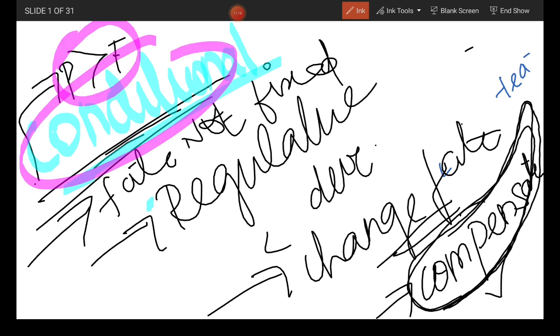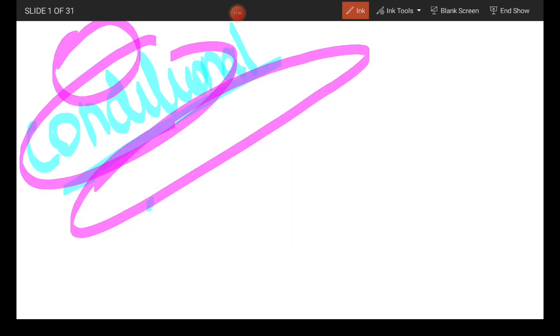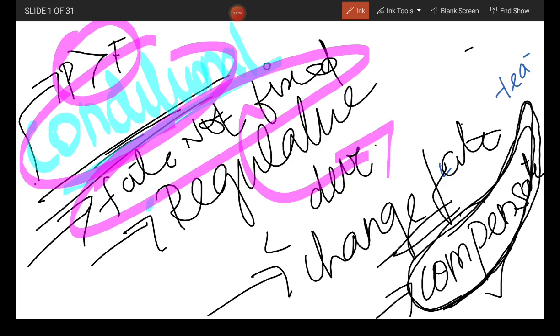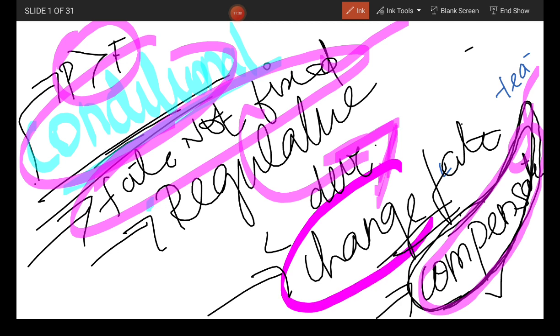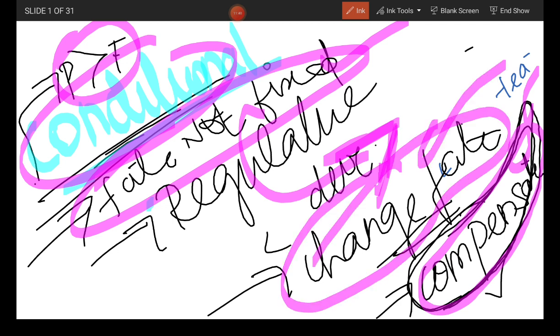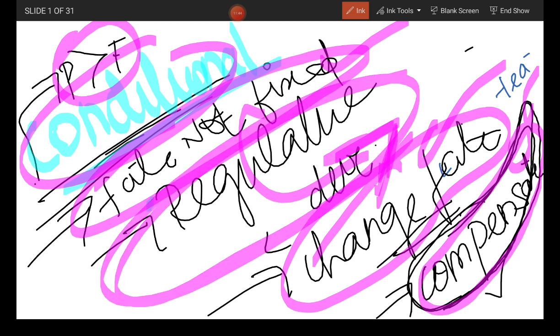When placed in a different environment, it can be induced to work as per the signals from the environment. It is regulative development. If a cell is lost, it can be compensated. It is flexible to change its fate. This is called regulative development.